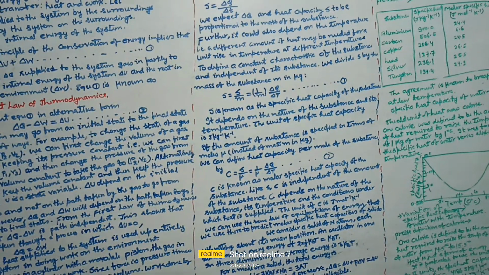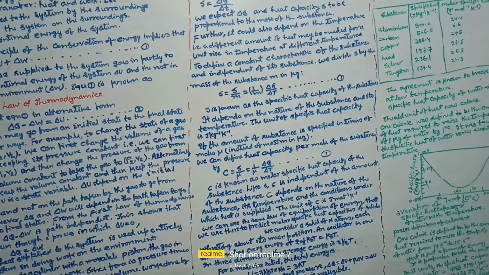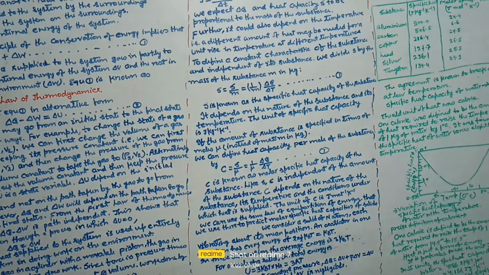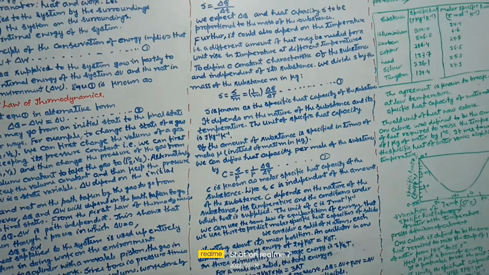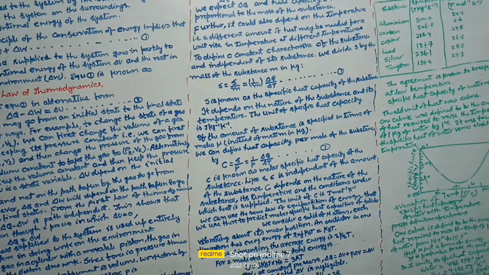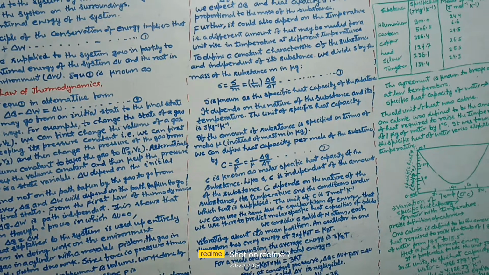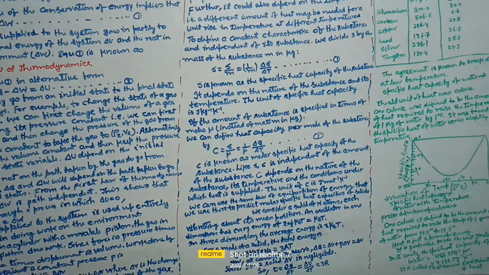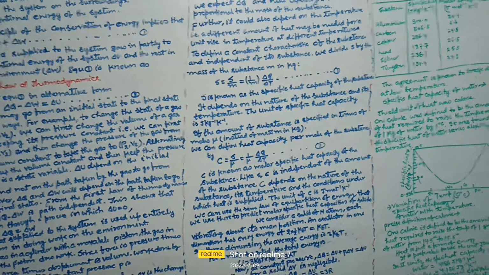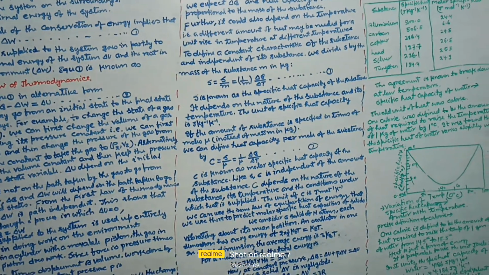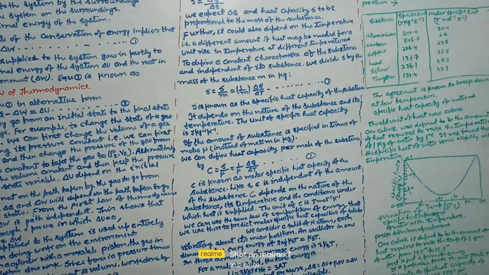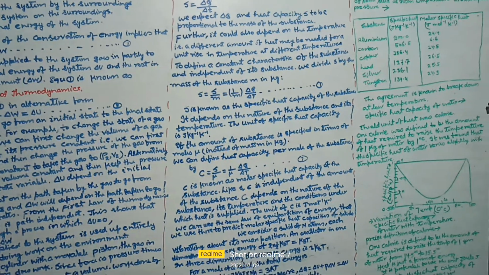We can use the same law of equipartition of energy that we used earlier to predict molar specific heat capacity of solids. We consider a solid of N atoms, each vibrating about its mean position. An oscillator in one dimension has an average energy of 2 times 1 by 2 kBT, which is equal to kBT. In 3 dimensions, the average energy is equal to 3 kBT. For a mole of a solid, the total energy is U equal to 3 kBT times Na, which is equal to 3RT.